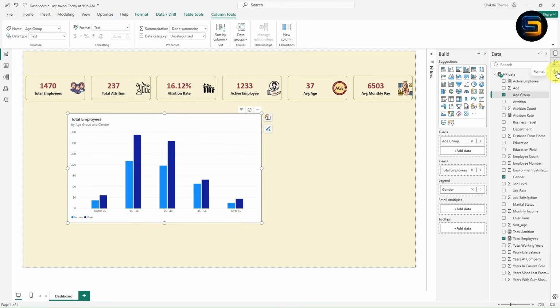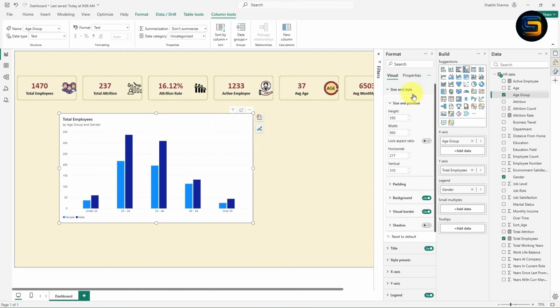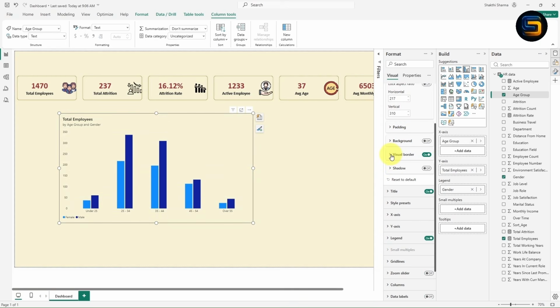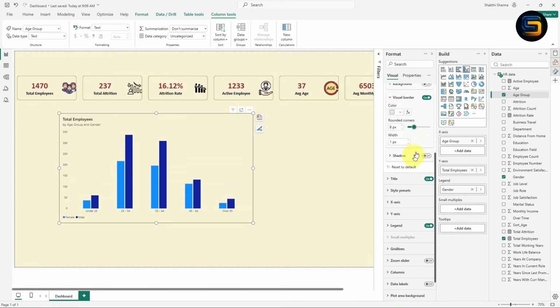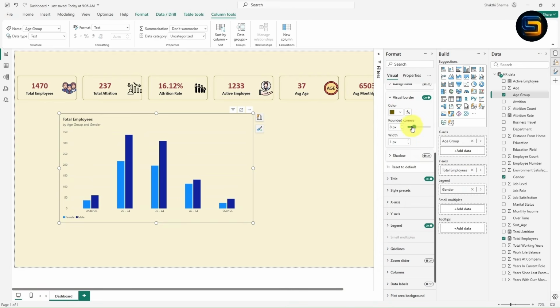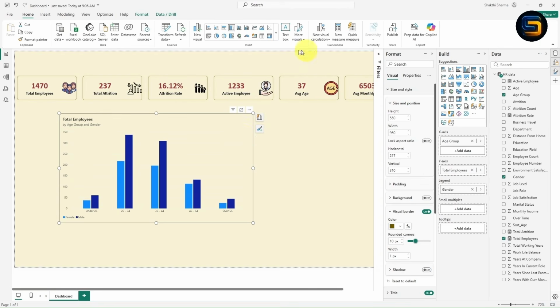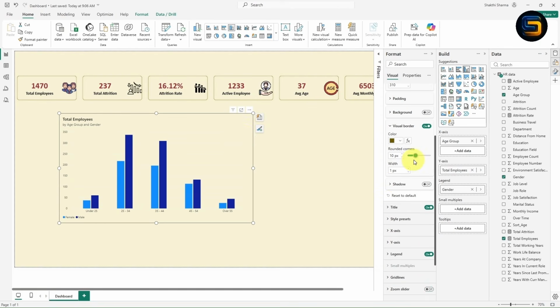What I will do, I will simply go to this format tab. First I will remove the background of this chart. It is very simple, expand size and style. From here you can turn off this background. Now I want to view the border. I can simply click on this border. Now select the color. I will select this border color. Now I will give the rounded corner as 10. I think now it is looking perfect. Yes, the border is looking perfect.